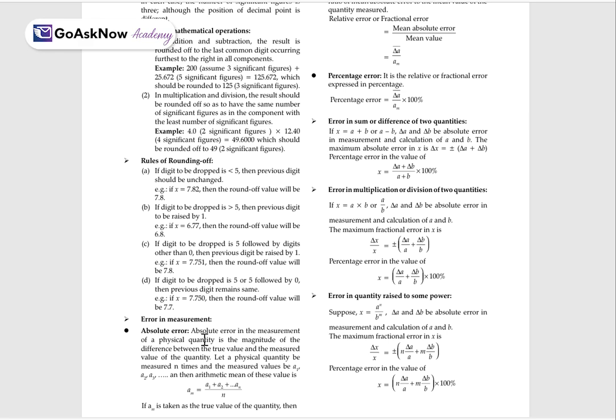Now, absolute error in the measurement of a physical quantity is the magnitude of the difference between the true value and the measured value. It is nothing but the magnitude of the difference between the true value and the measured value of the quantity. Let a physical quantity be measured n times and the measured values be A1, A2, up to An. Then the arithmetic mean of these values will be A_m equals (A1 plus A2 plus ... plus An) upon n. So A_m is taken as the true value of the quantity.